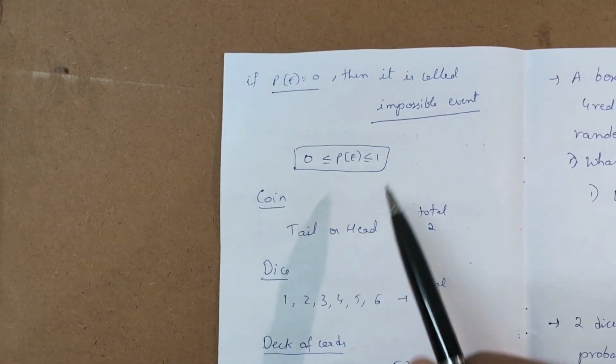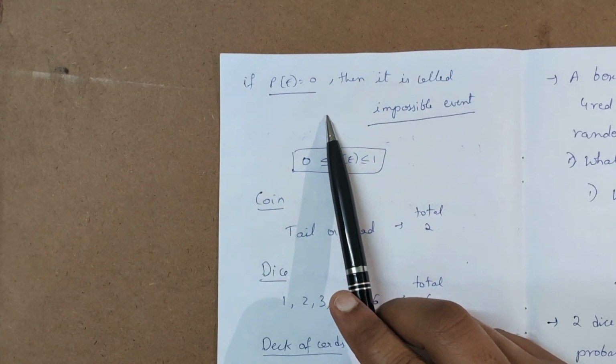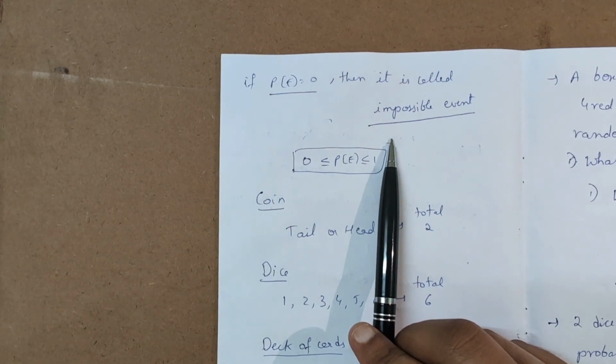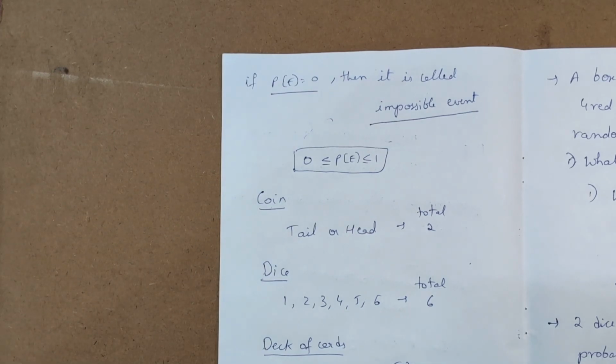If the probability of any event is 0, then we call it an impossible event. For suppose, consider a T20 match. In a T20 match there is no possibility of a draw. A tie is possible but a draw is not possible, whereas for a test match we have three cases, that is win, lose or draw. I'm giving the example of cricket because everyone understands it. So what is the probability of drawing a T20 match? It is 0, because there is no outcome of drawing a match.